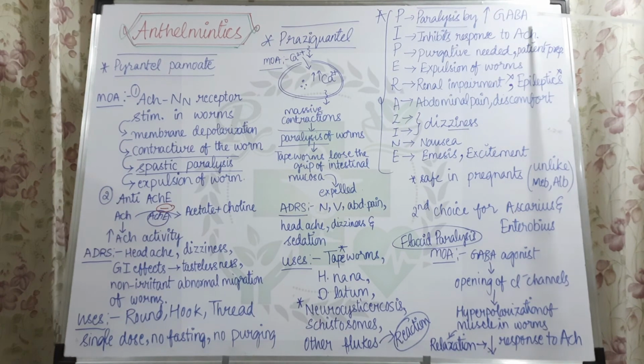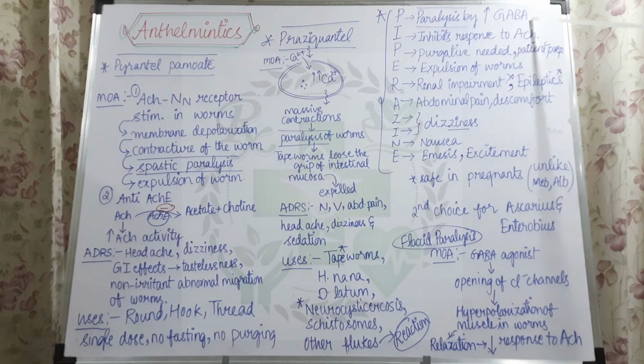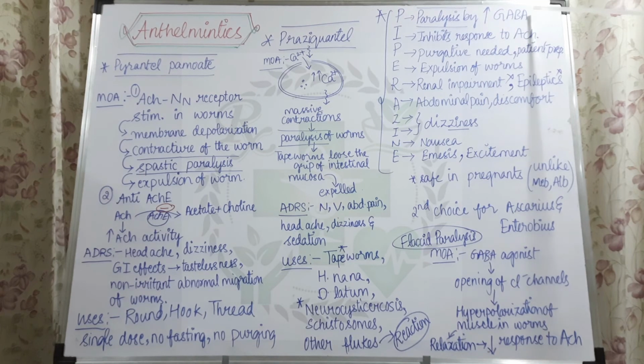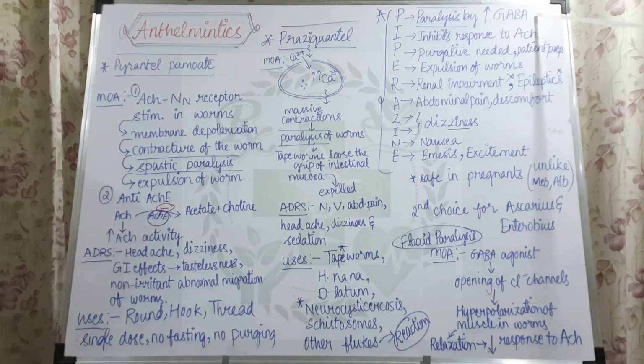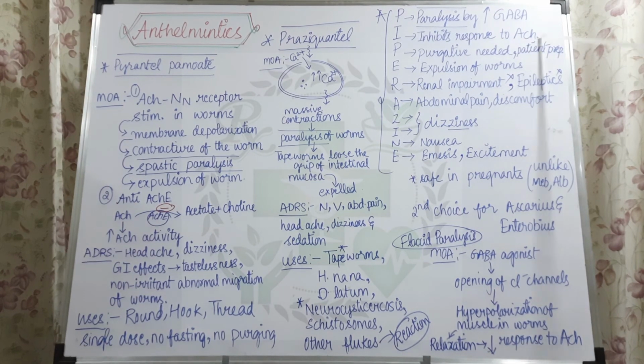Paralysis by rise in the level of GABA, because of its GABA agonistic activity. This causes hyperpolarization because of opening of the chloride channels, and this leads to excess relaxation. This excess relaxation will predominate over the cholinergic activity. The acetylcholine present in the worm tries to show contractions, but our drug causing relaxation will predominate, and it will inhibit the response to the acetylcholine. So the second step is inhibition of response to acetylcholine.